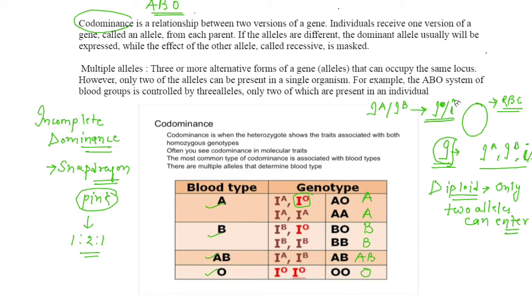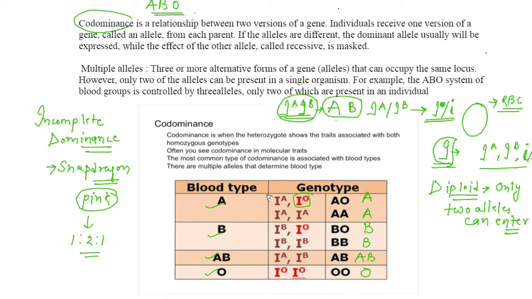And when IA comes with IB, then both show their effect and the AB blood group is formed. No one can dominate the other. In this combination, no one can dominate the other, and this blood group AB is produced.